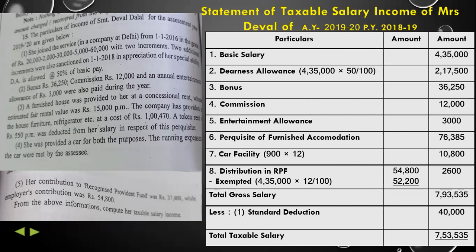So in this sum, we have understood how to calculate the basic salary and how to calculate the perquisite of furnished accommodation.